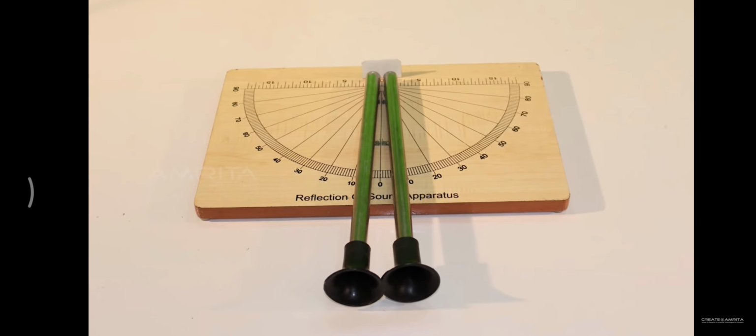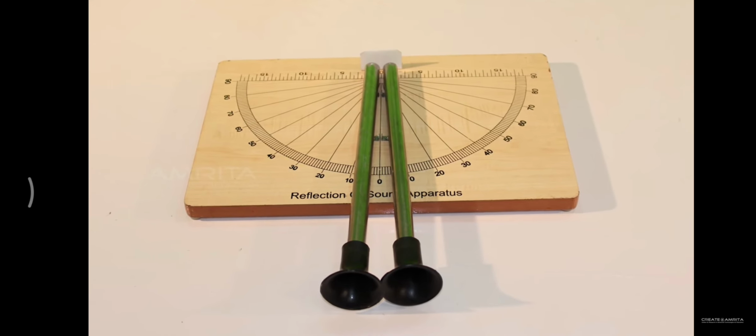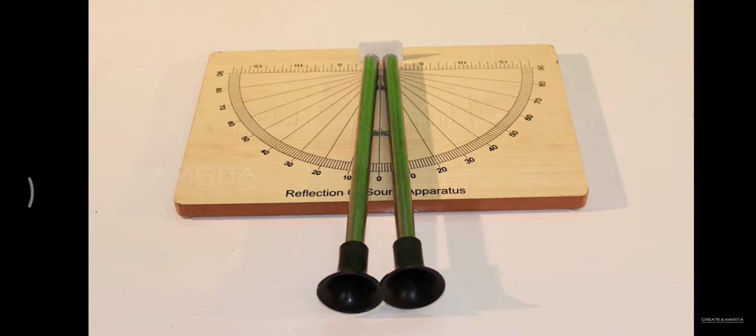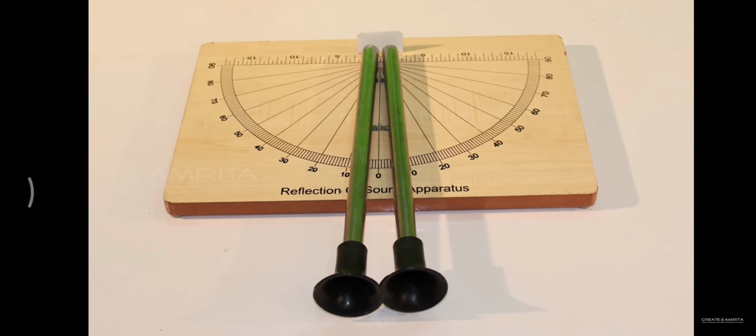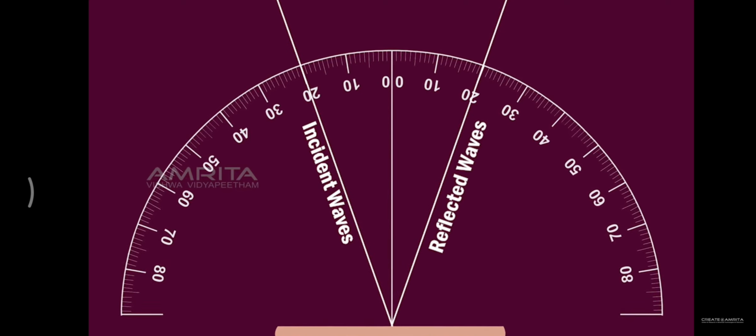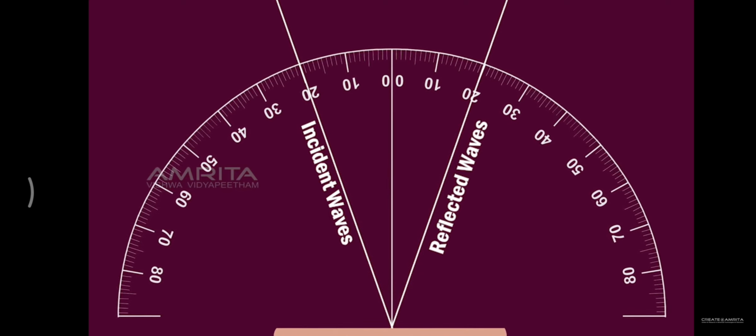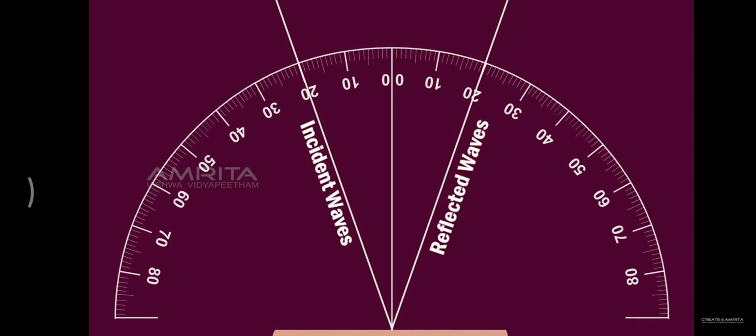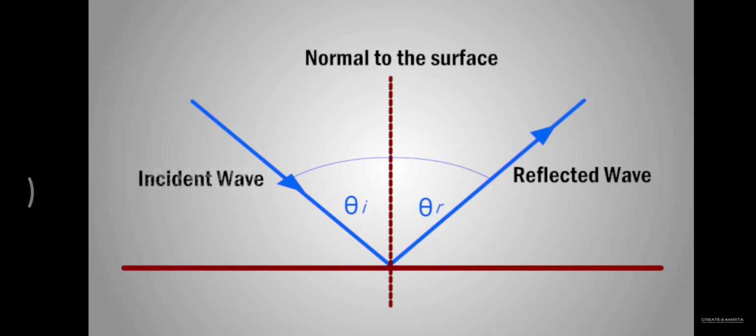Tube 1, tube 2, and the normal to the reflecting surface lie in the same plane of the protractor. That is, the incident waves, reflected waves, and the normal at the point of incidence lie in the same plane, which verifies the laws of reflection of sound.